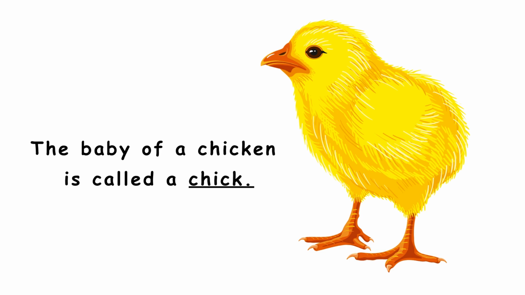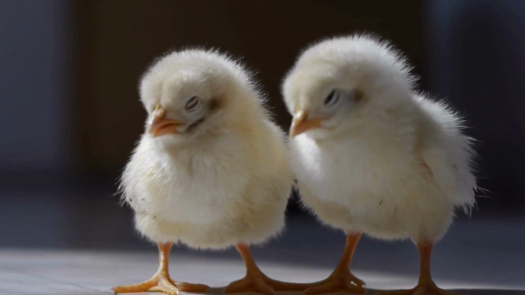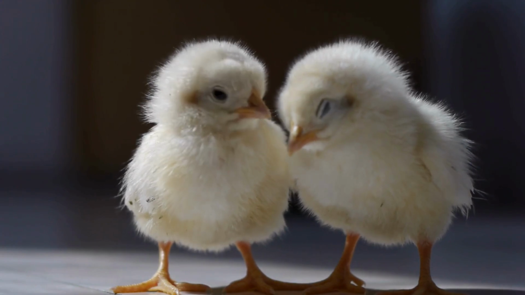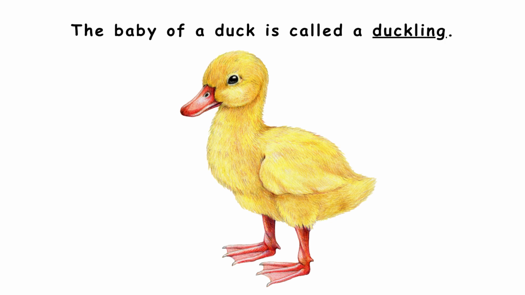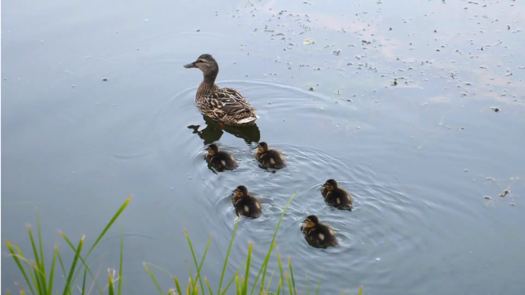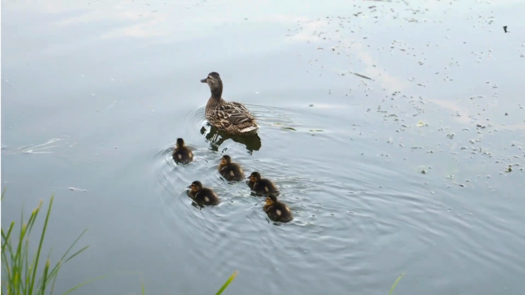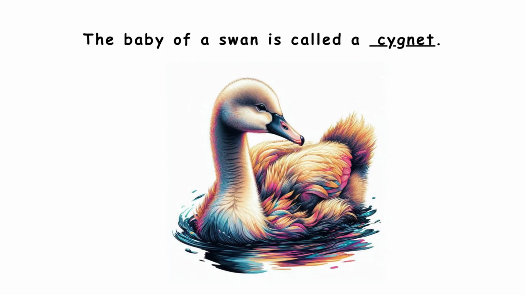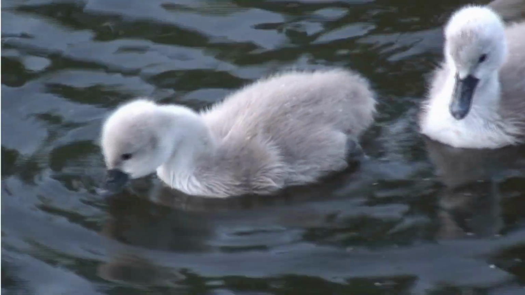The baby of a chicken is called a chick. The baby of a duck is called a duckling. The baby of a swan is called a cygnet.